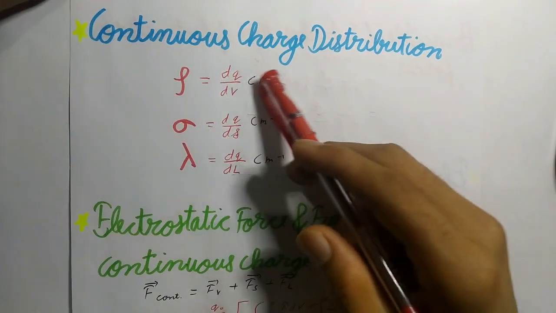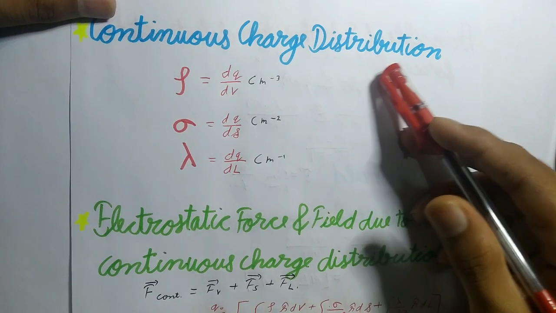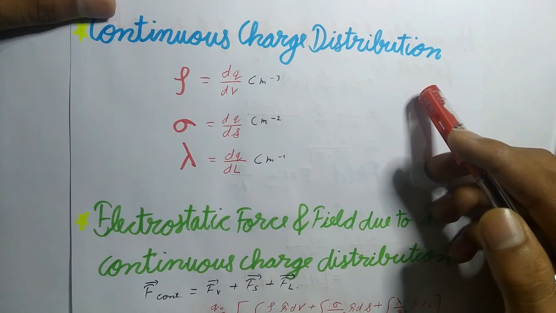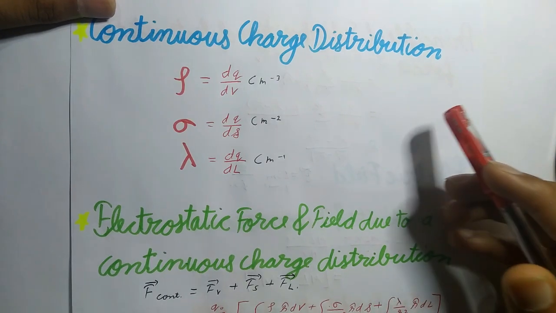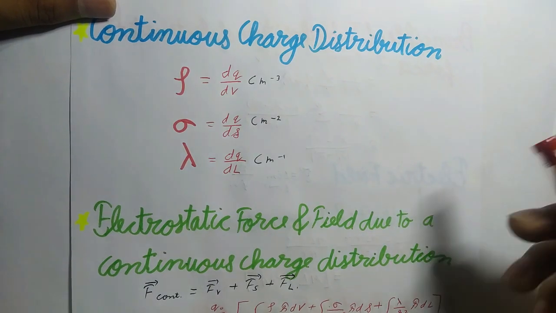Now, continuous charge distribution. When the charge involved is much greater than the charge on an electron, we can ignore its quantum nature and assume that the charge is distributed in a continuous manner. This is known as continuous charge distribution.